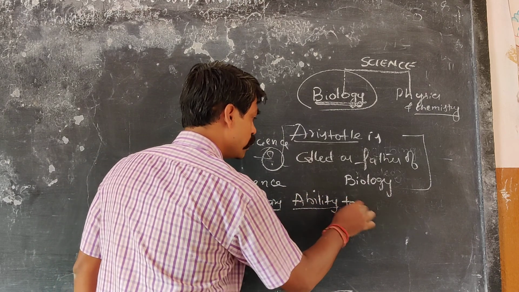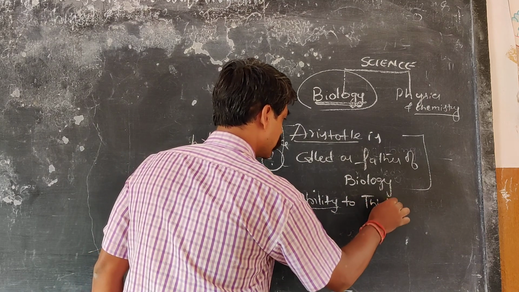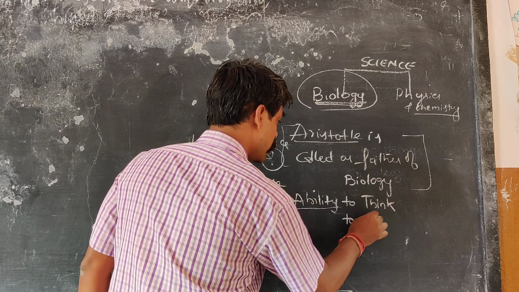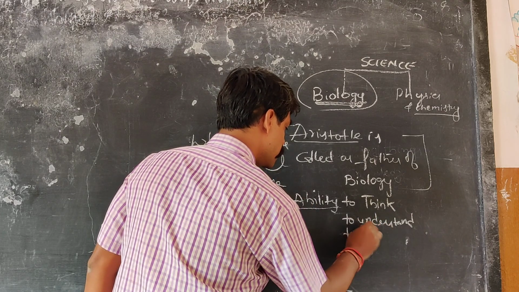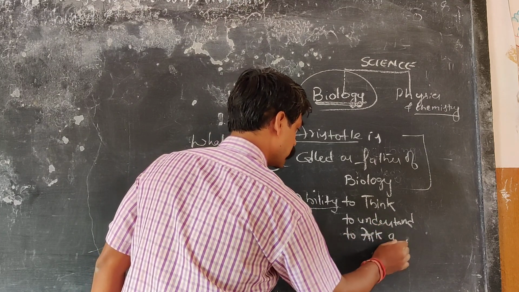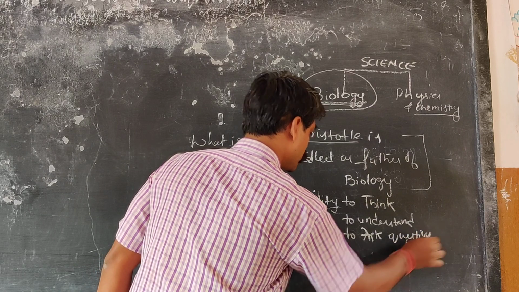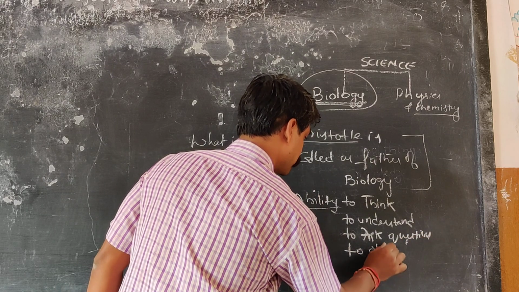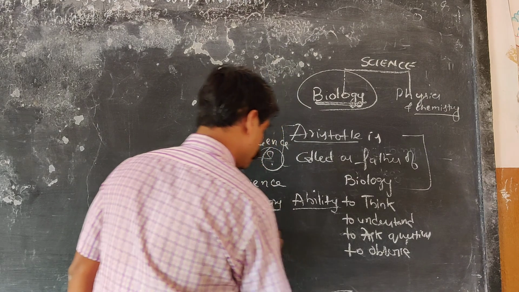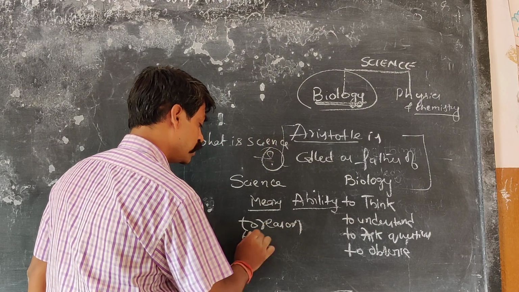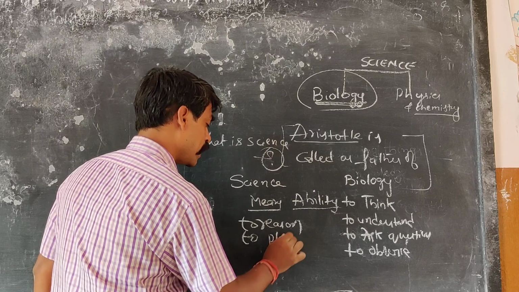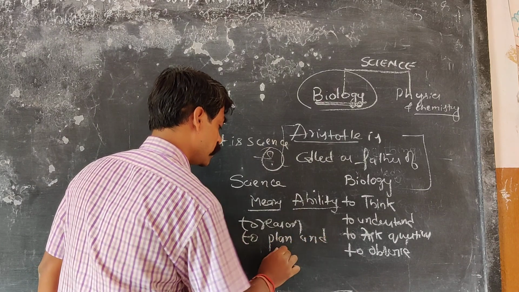The ability to think, ability to understand, ability to ask questions, ability to observe, ability to reason, and ability to plan and conduct experiments.